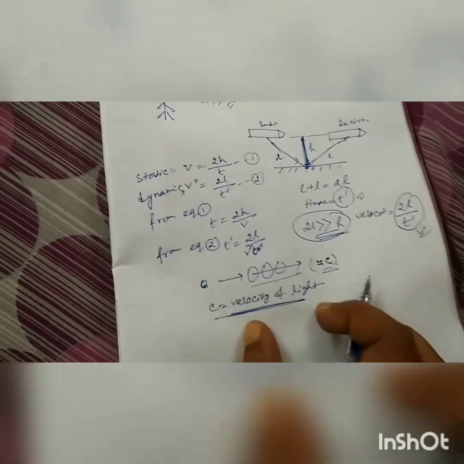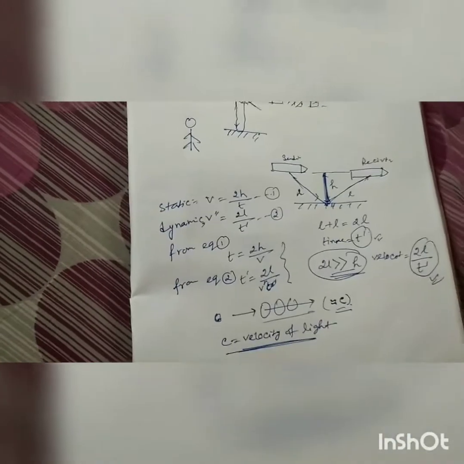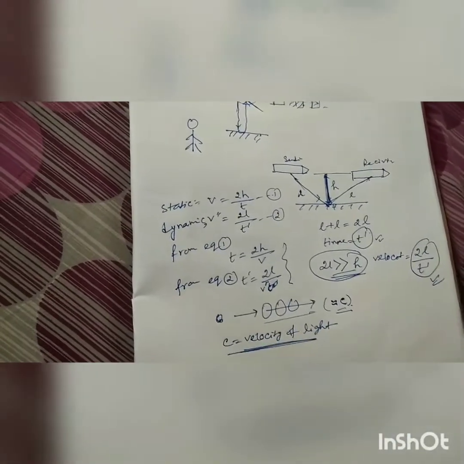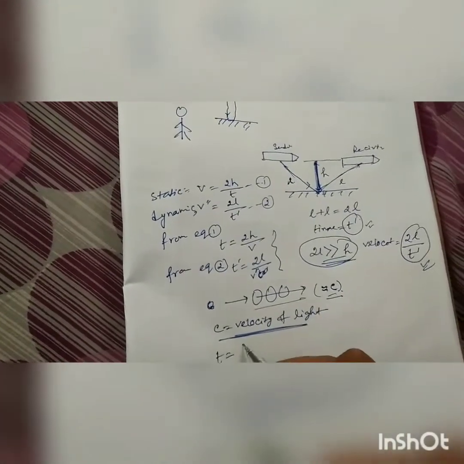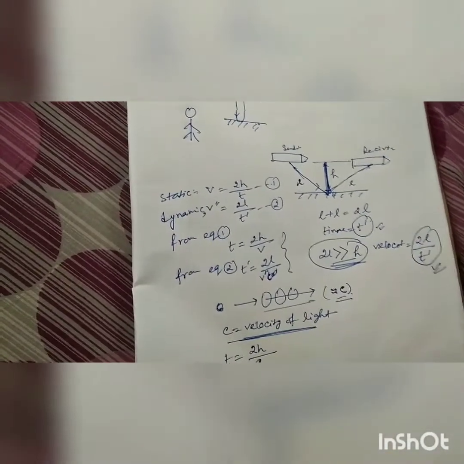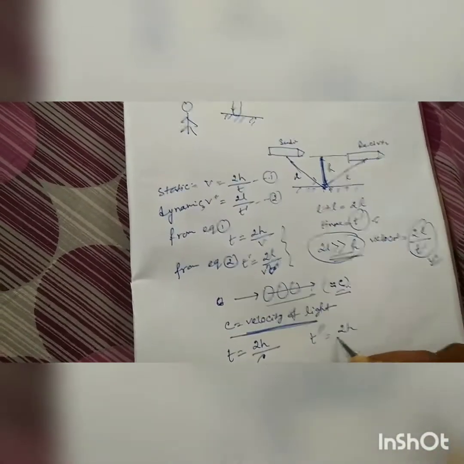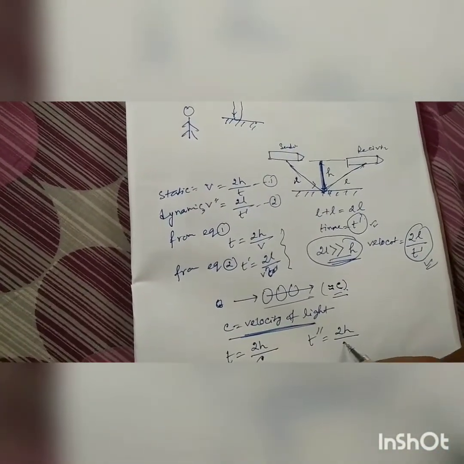So for this phenomenon, for any spacecraft in a static position, the time will be 2h by c, and in a dynamic position the time will be 2l by c.